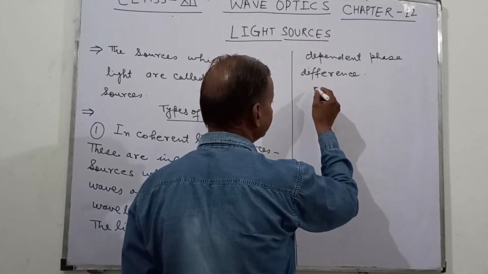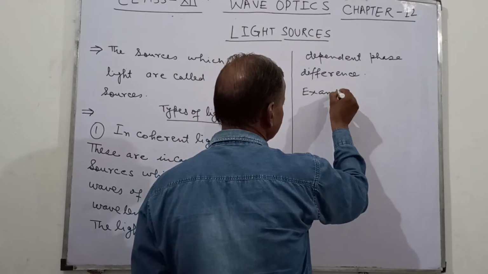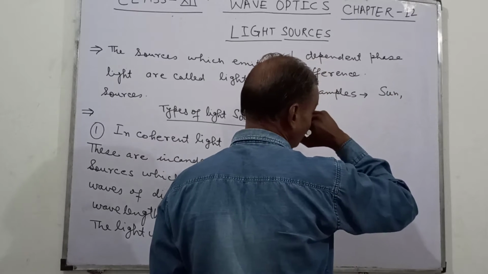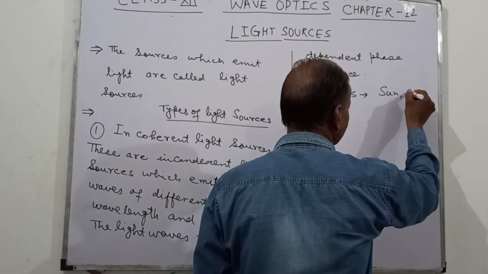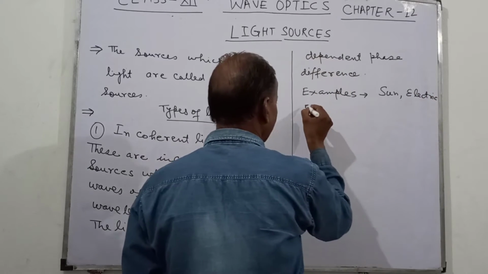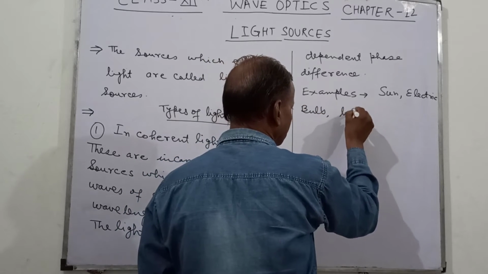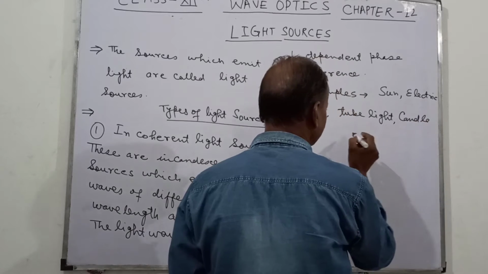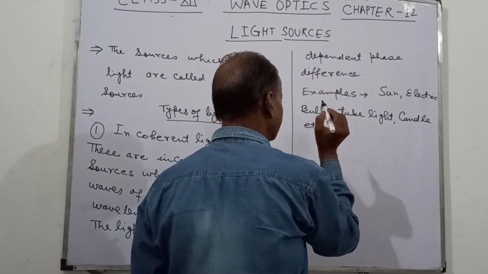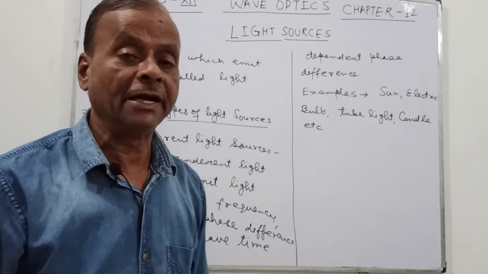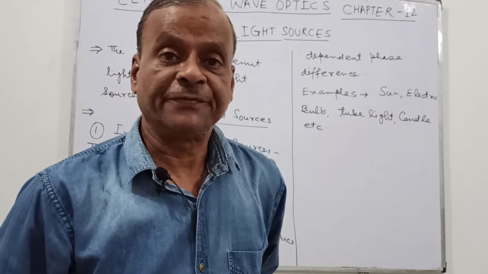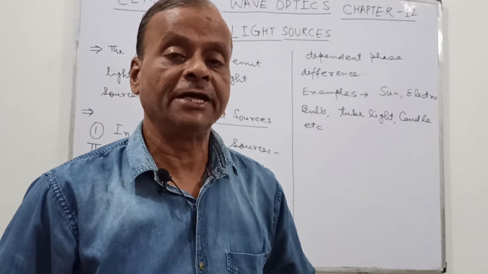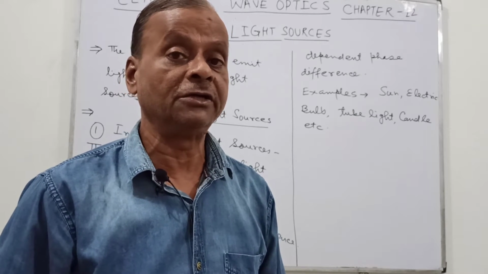There are so many examples: Sun, electric bulb, tube light, candle, etc. All these light sources emit light waves which have a phase difference that is not constant, or it is varying with time, and they have different frequencies and different wavelengths. So these are the simple and the ordinary light sources.